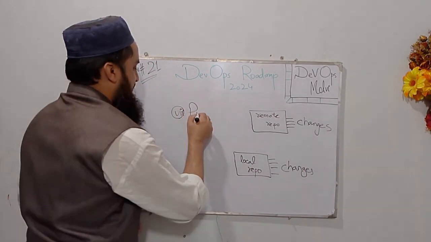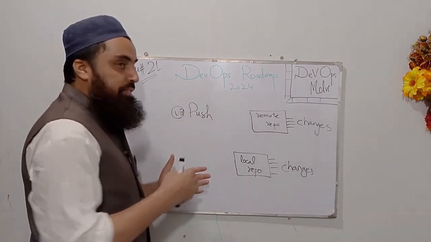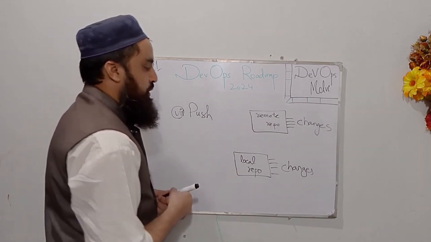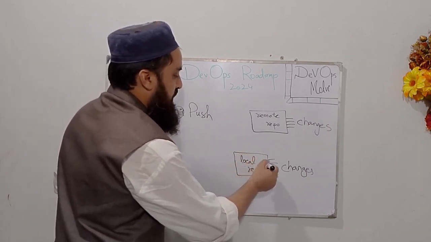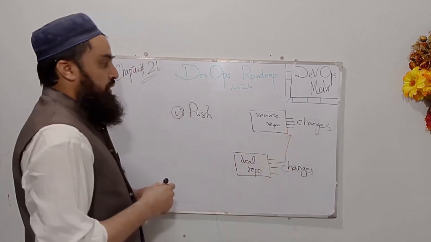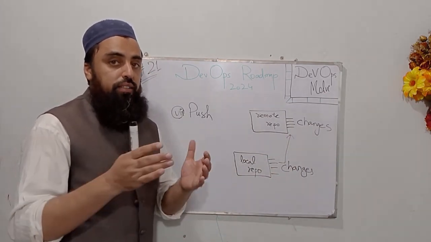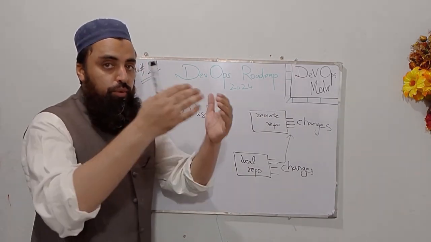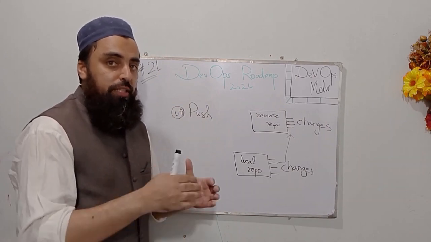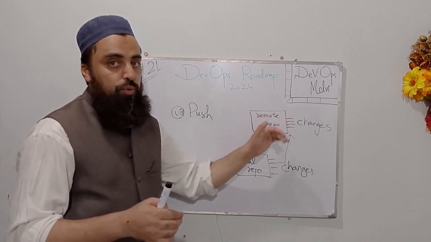Okay guys, the eighth is actually the opposite of pull, which is git push. So if I'm talking about pushing some changes, it is the vice versa of git pull, and in git push I am going to push my changes from my local repository to the remote repository. You can be asked about the difference between git pull and git push commands. So git pull means pulling the changes from a remote repository to the local repository, and git push means push the changes from your local repository to the remote repository.